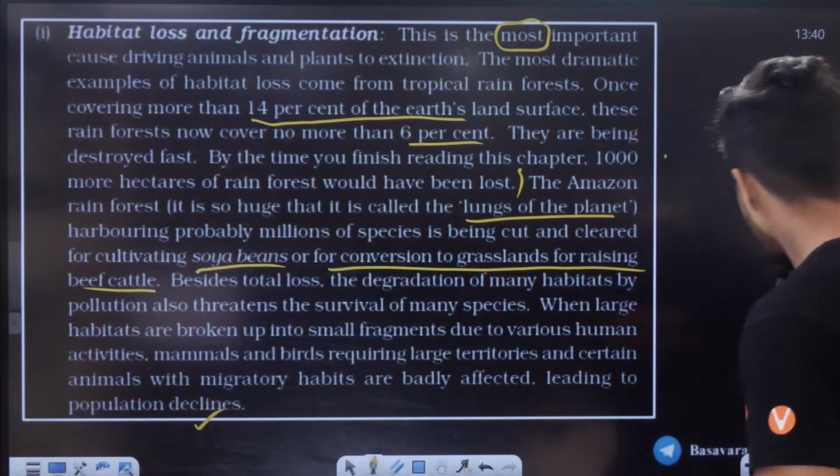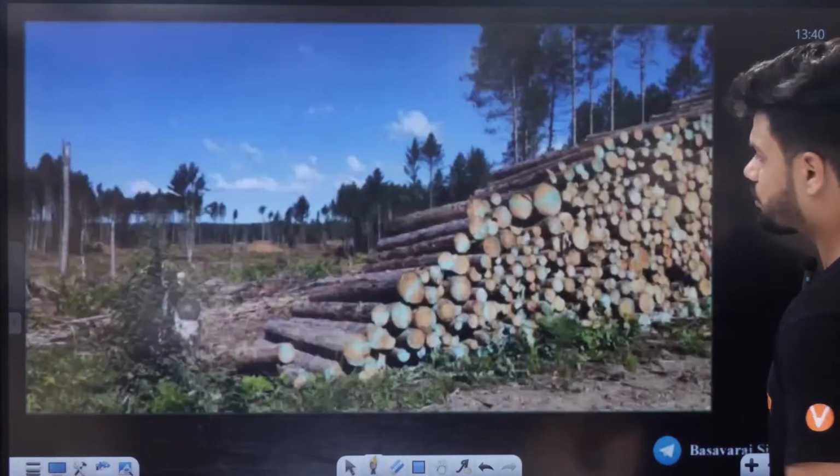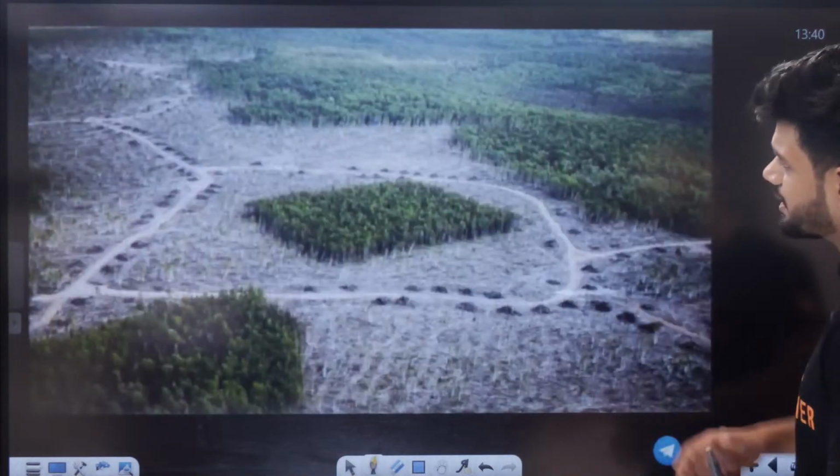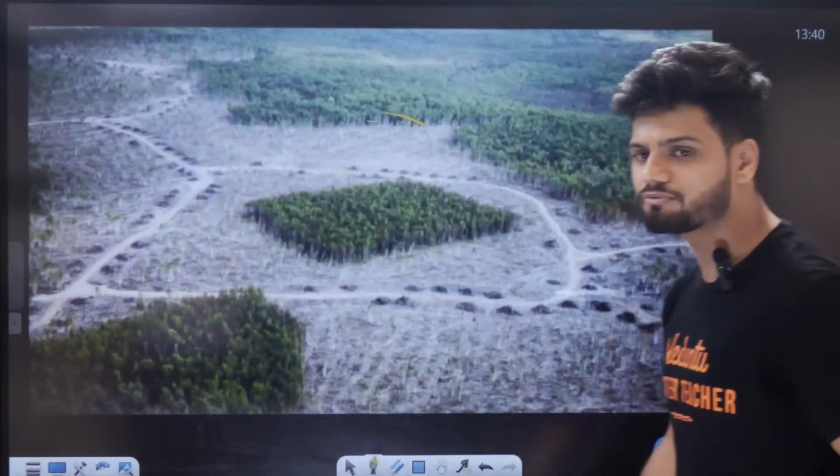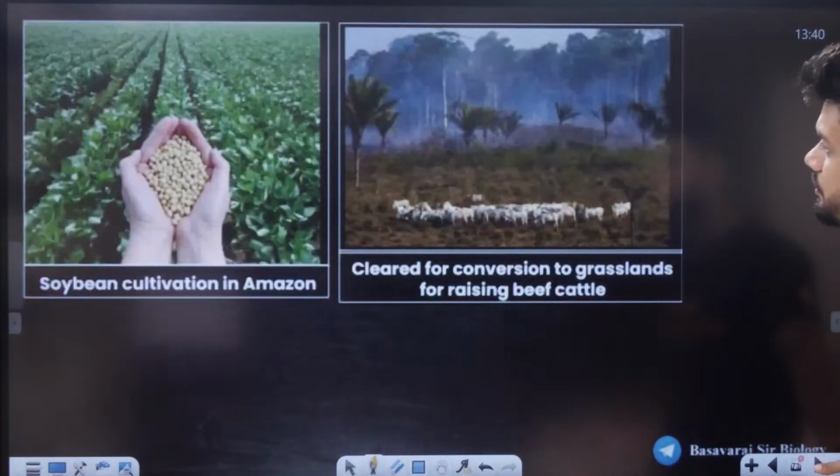Okay, this is the most disturbing one. Can you see, students? Imagine, look at the overview. The entire forest has been cleared. Habitat loss and fragmentation.